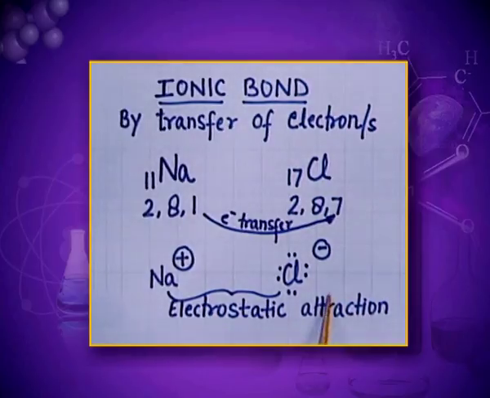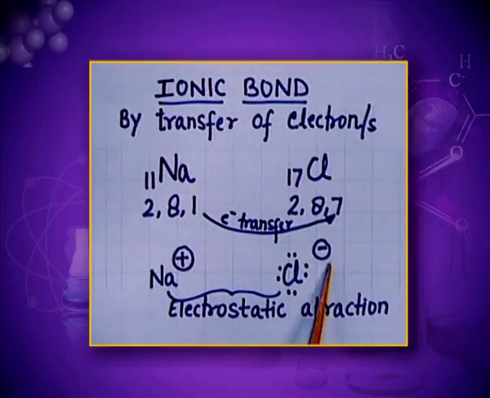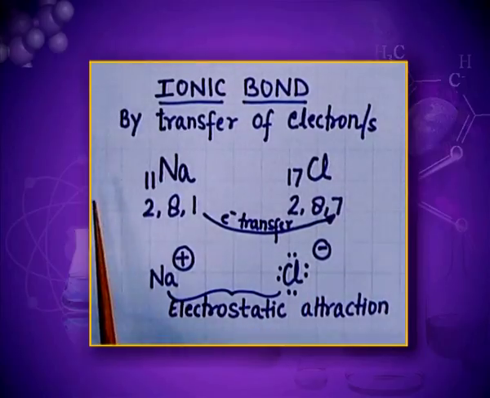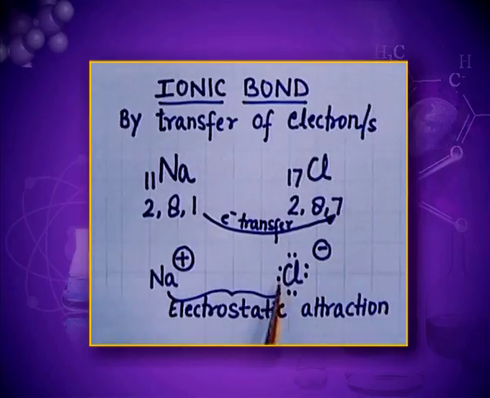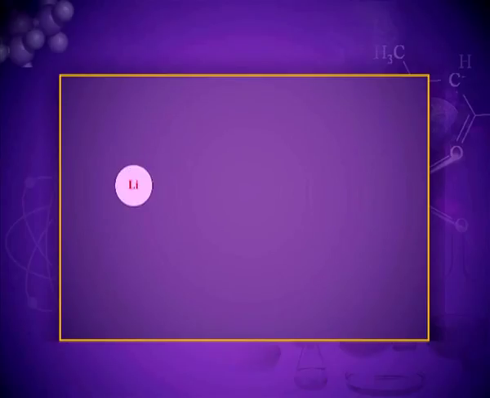Both their octets are complete, and because they are positively and negatively charged, there will be an electrostatic attraction. They will attract each other and a bond is formed. The bond so formed is known as ionic bond. Let us see some more examples. This is the crystal of NaCl.